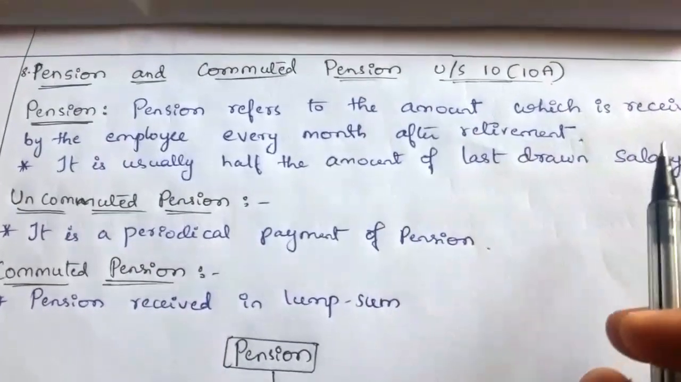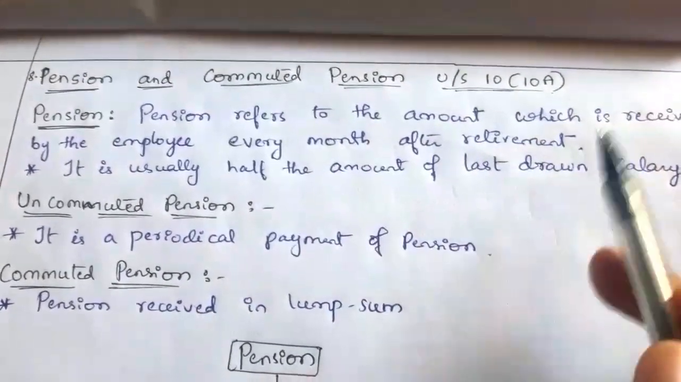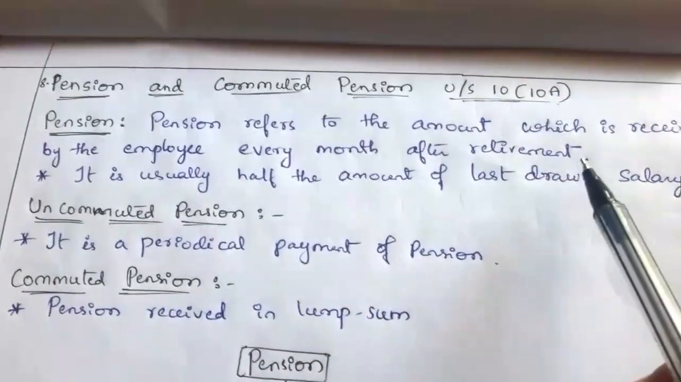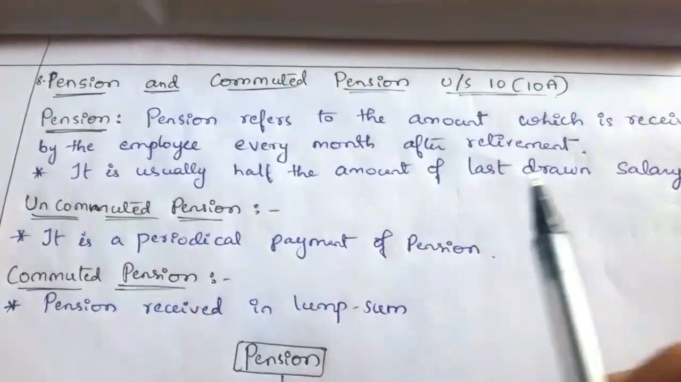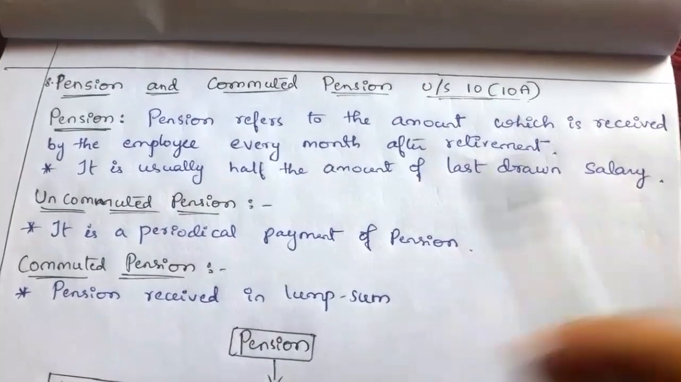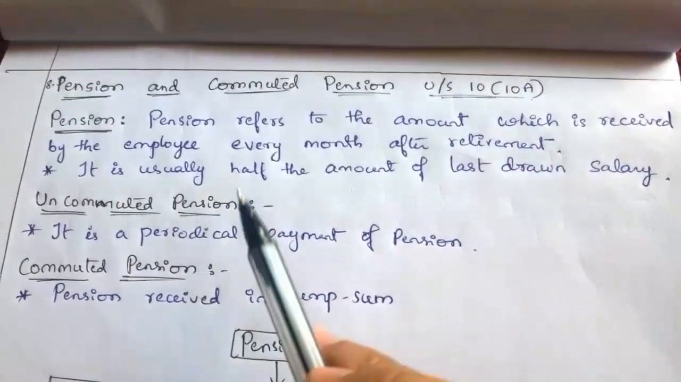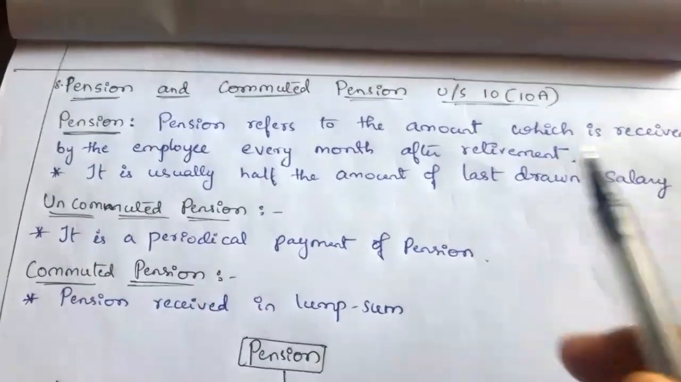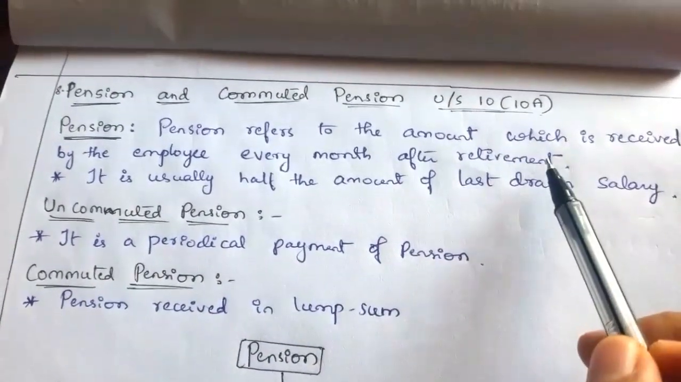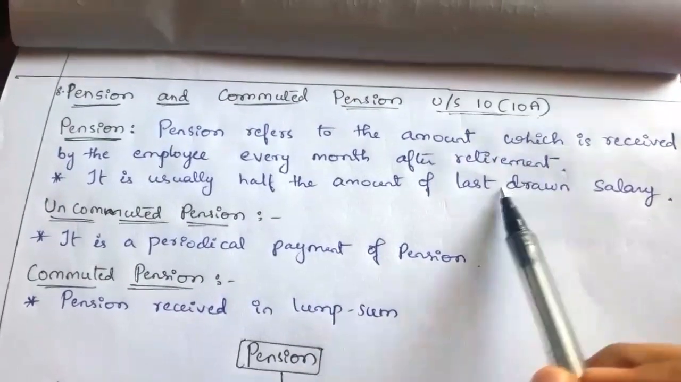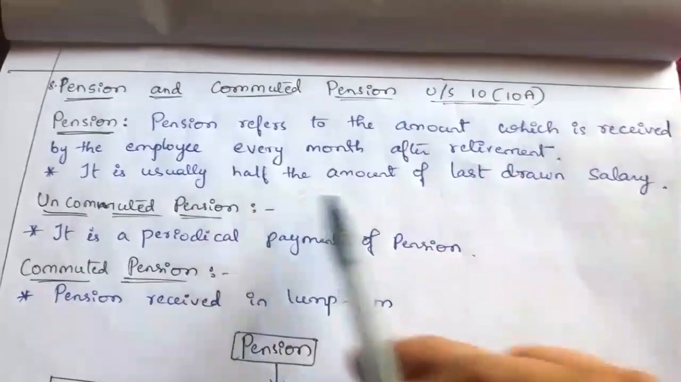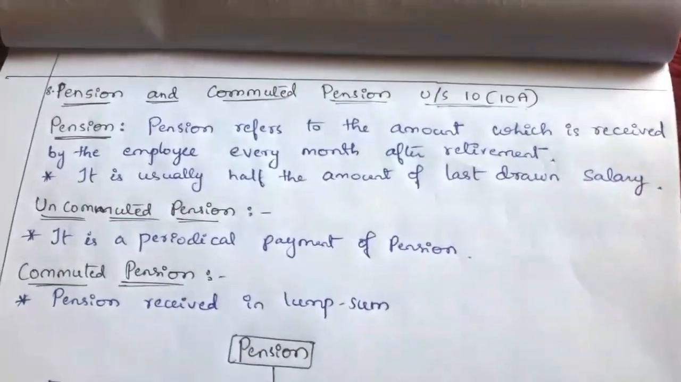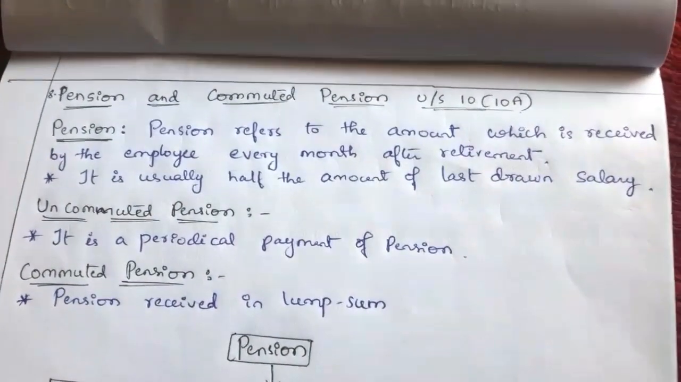Pension refers to the amount which is received by the employee every month after the retirement. It is usually half of the amount of the last drawn salary. At the time of retirement, on the last drawn salary, half of that will be received as a pension after the retirement.